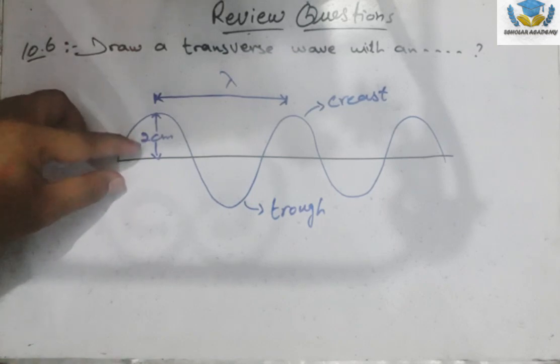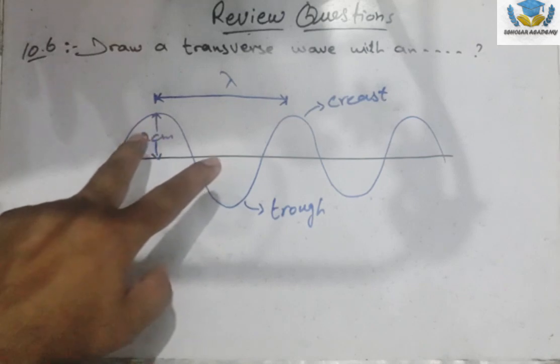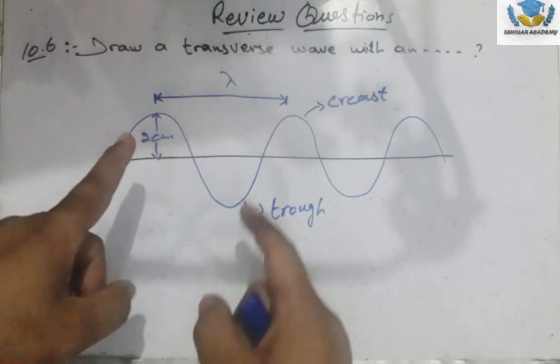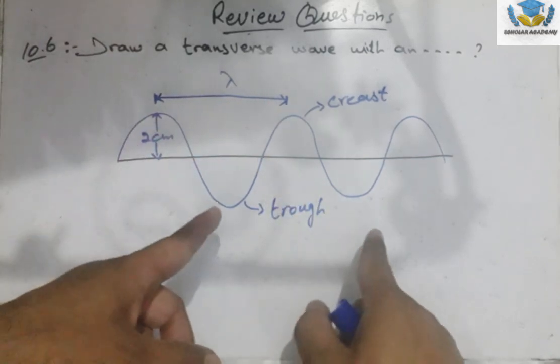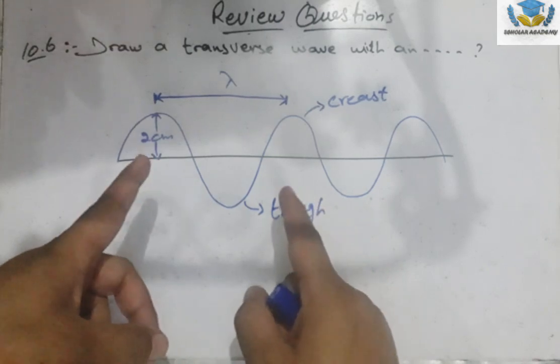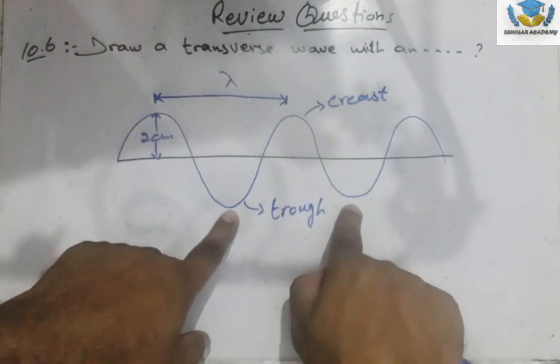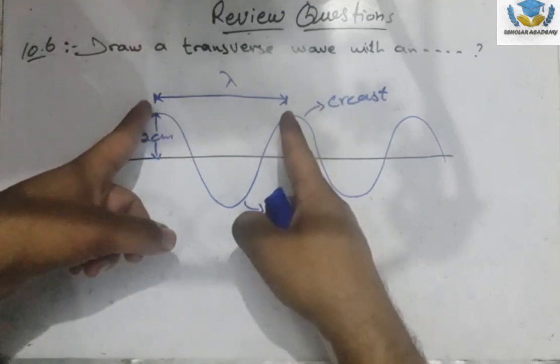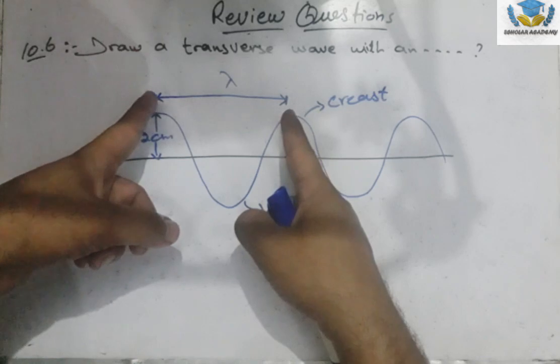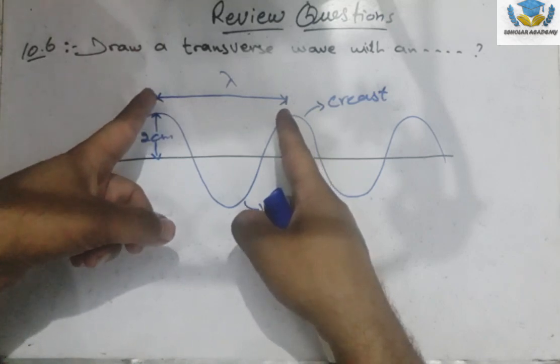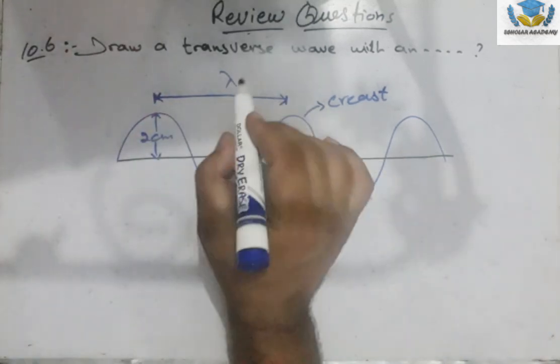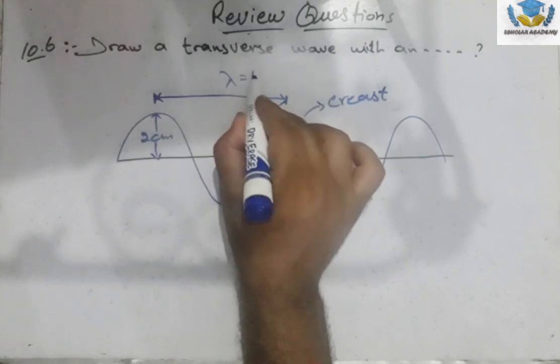So this is the amplitude of the wave, and we know that the distance between two crests or troughs is known as the wavelength. So these are the crests and these are the troughs. The distance between two consecutive crests is the wavelength. So this is the wavelength lambda of the wave, which is equal to 4 centimeters.